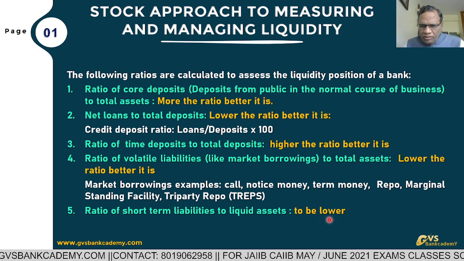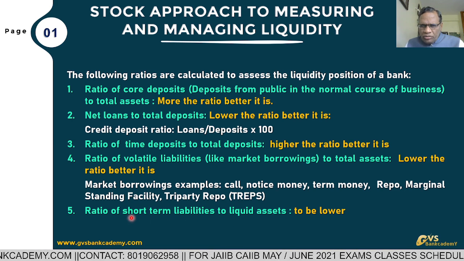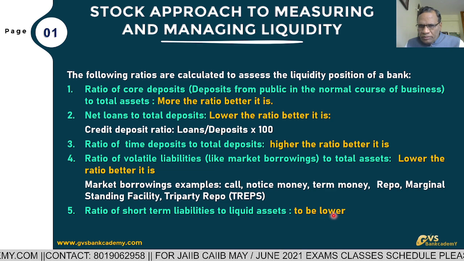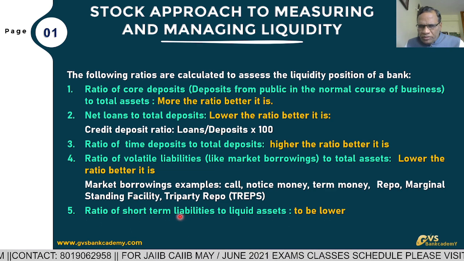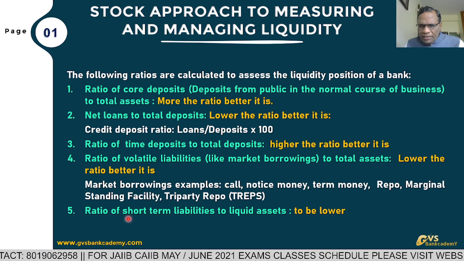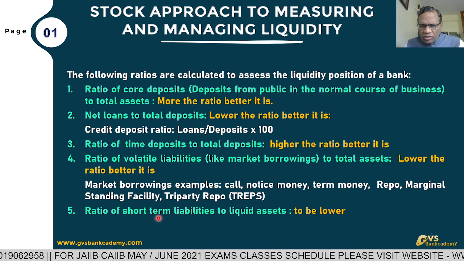When compared to liquid assets of the bank, short-term borrowings are better on the lower side. Generally 90 days, 180 days, less than 1 year, we can call as short-term liabilities.